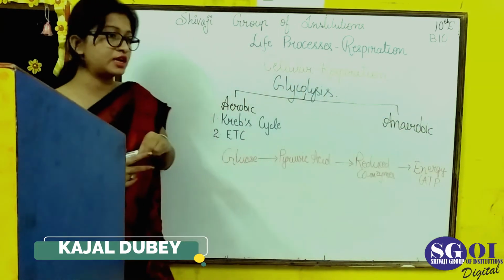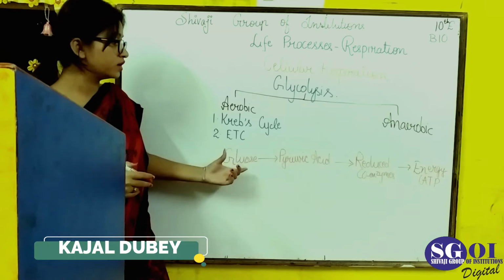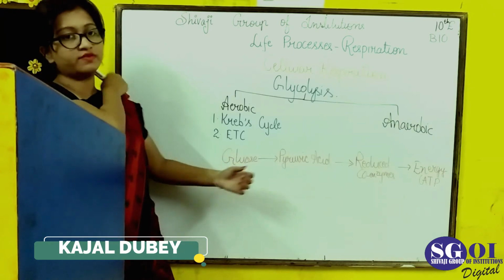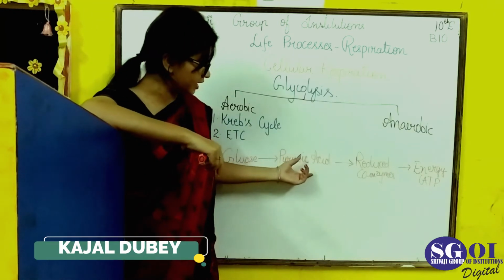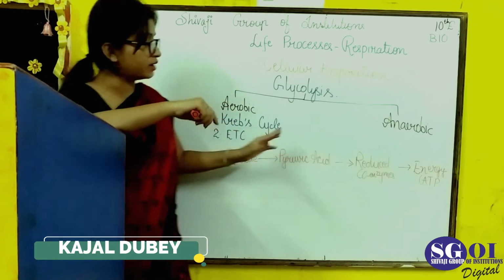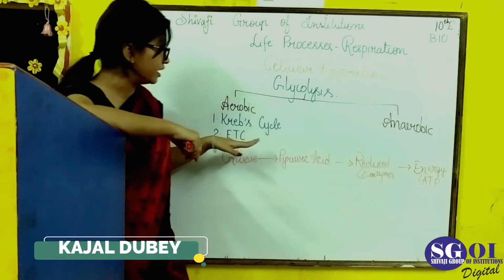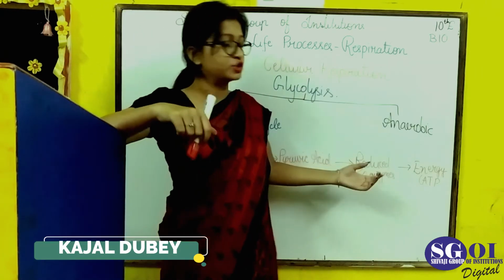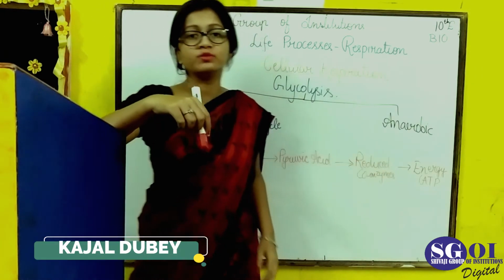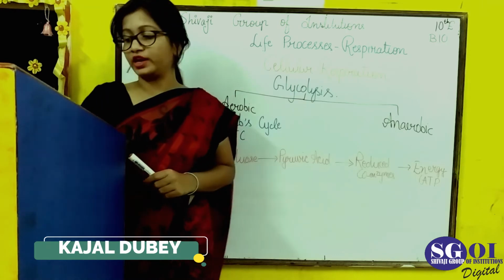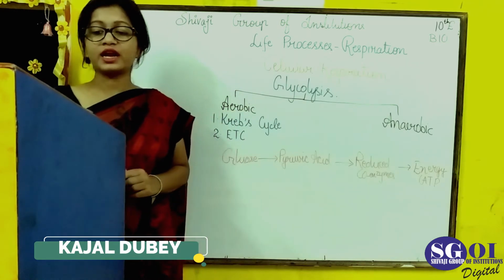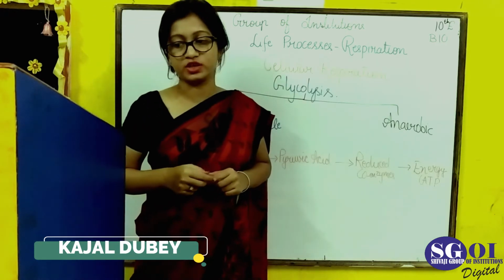So, in the first step, in glycolysis, glucose is converted into pyruvic acid. In the second step, which is the Krebs cycle, pyruvic acid decomposes and forms reduced coenzymes. And in the next step, which is the electron transport chain, reduced coenzymes form energy in the form of ATP in our body.